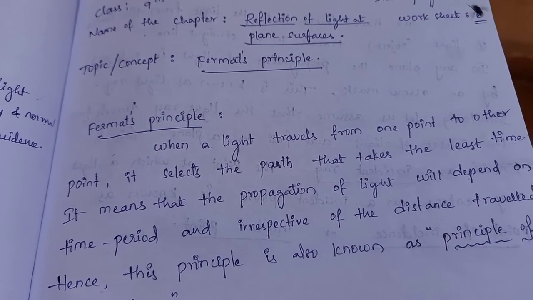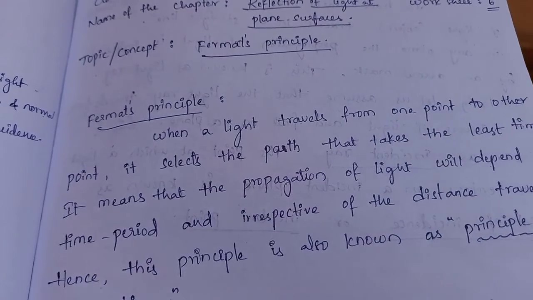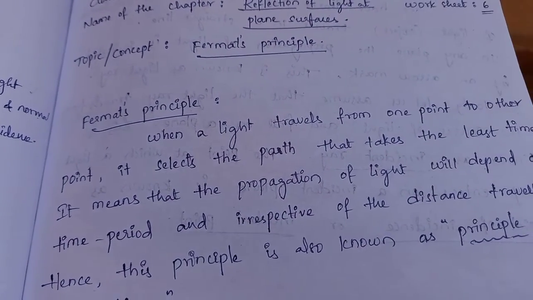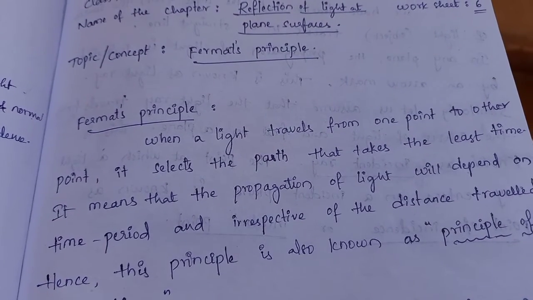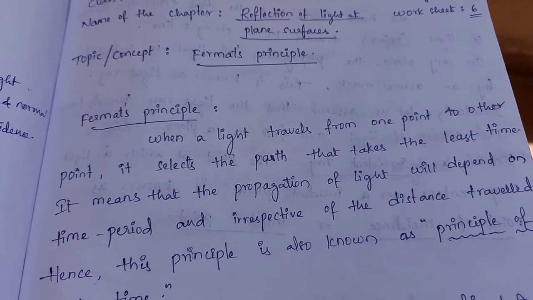Like this, light rays travel from one point to another point, and that is called propagation of light. The traveling of light from one place to another place is called propagation of light.